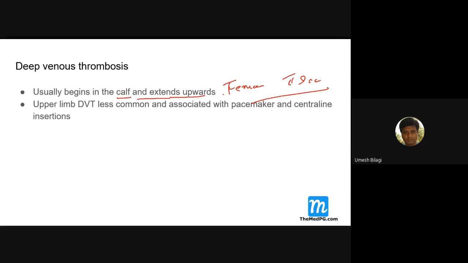This is important because if the DVT is restricted to calf veins, the treatment is different, and if it is extending upwards, the treatment is also different. As it proceeds from calf upwards, it suggests a more serious case. Only calf veins is a less serious case. That is why the plan of treatment differs with the extent of DVT.